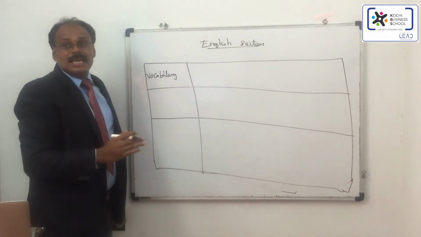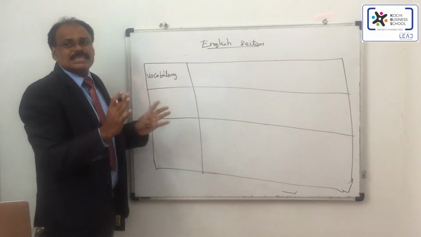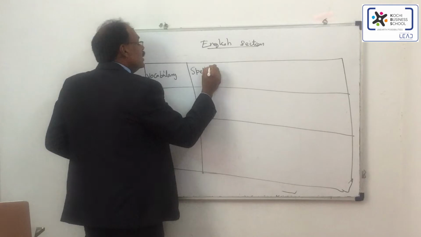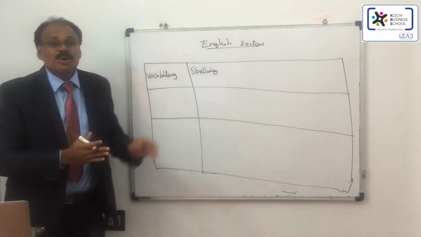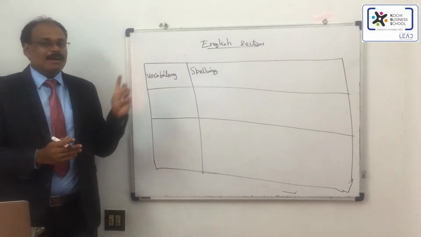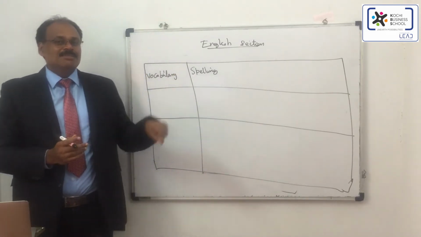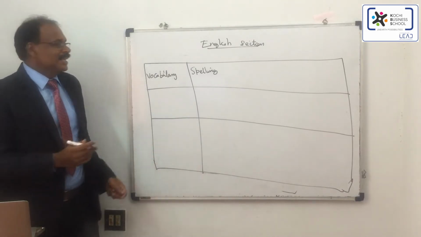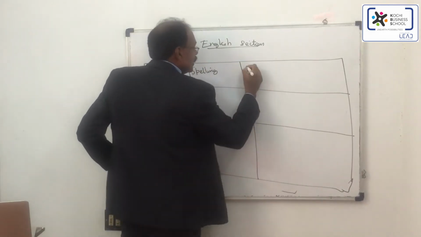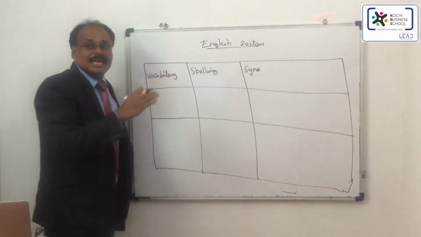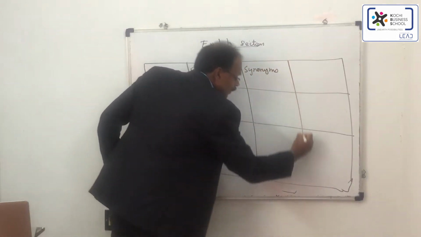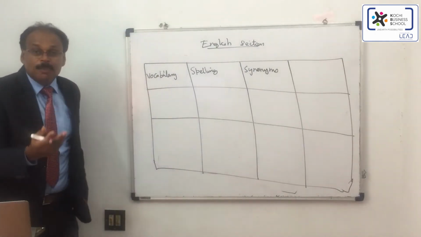And in vocabulary, you can basically see 3 types of questions being asked. One is spelling. They'll give you a set of choices in which one of the words is misspelled. So choice A, B, C. One word the spelling is wrong, so you have to identify which is the wrongly spelled word. Then the other one is synonyms, similar words. The next one is antonyms, the opposite meaning.